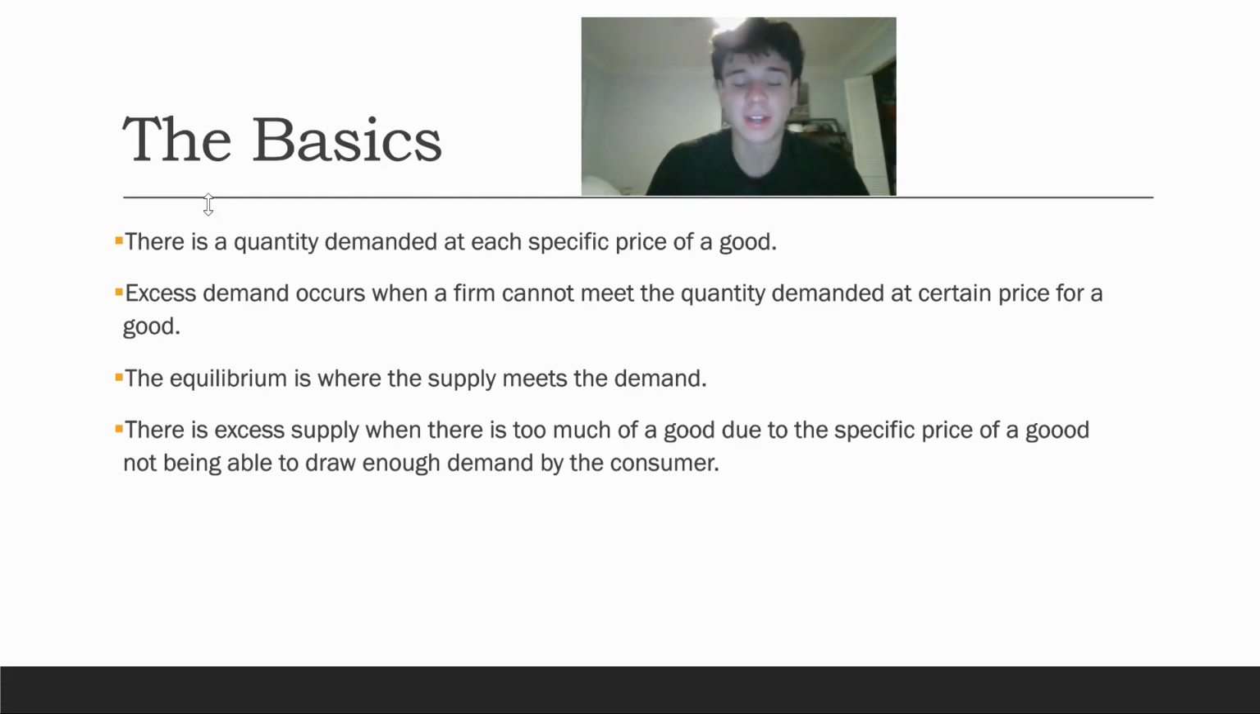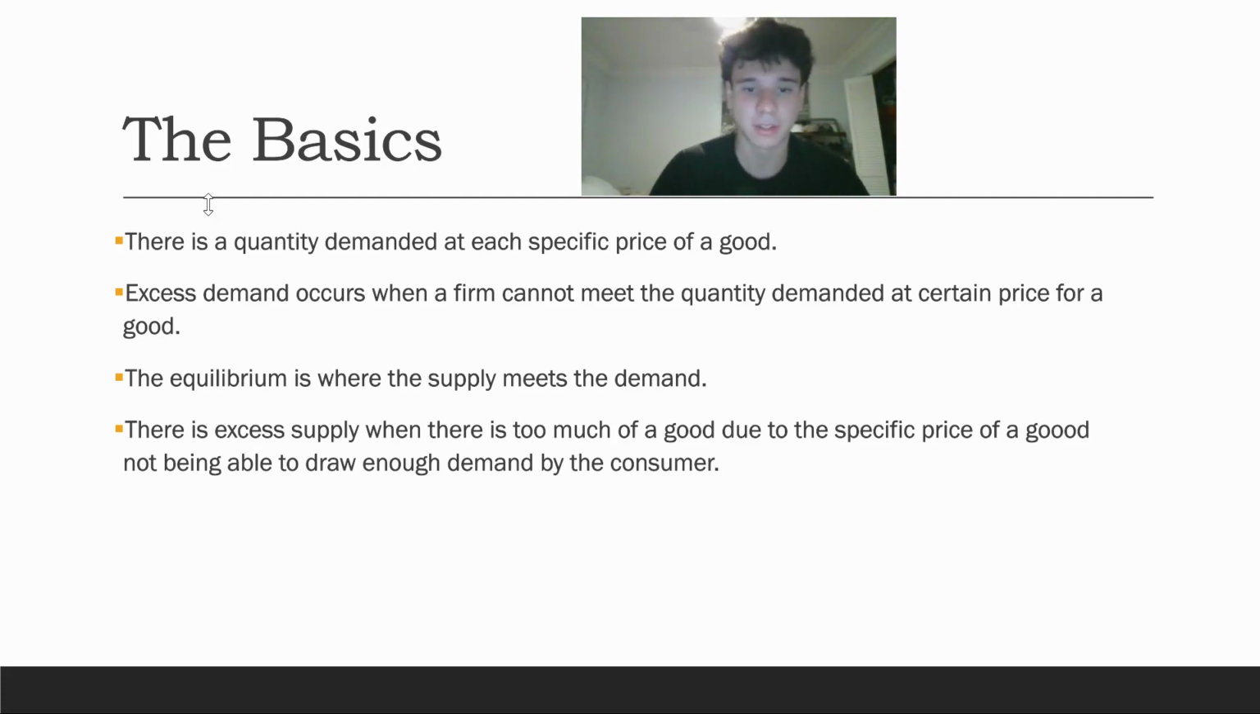So there's also a thing called excess supply. When there is too much of a good due to the specific price of a good not being able to draw enough demand by the consumer. So let's say the same pair of shoes are being sold, but however, they're being sold for $170. Consumers are significantly less likely to buy this good because they don't see the value in it. This causes a surplus of that good, which is bad for the company. This kind of deviates from the excess demand as this focuses more on the company's end.